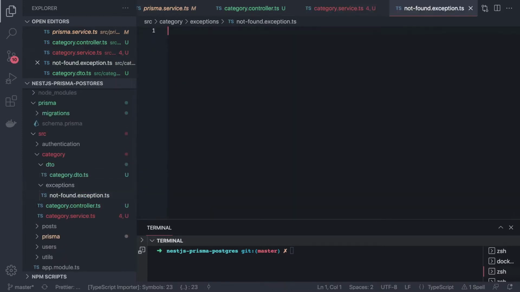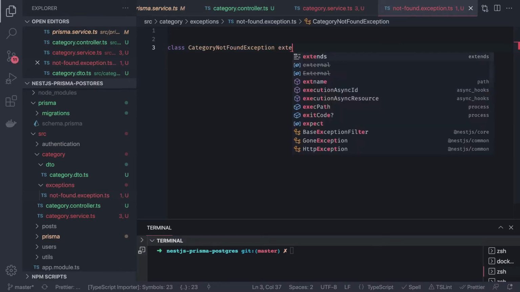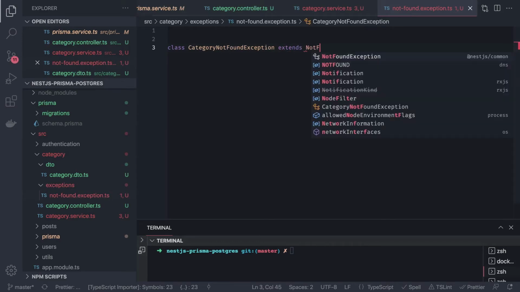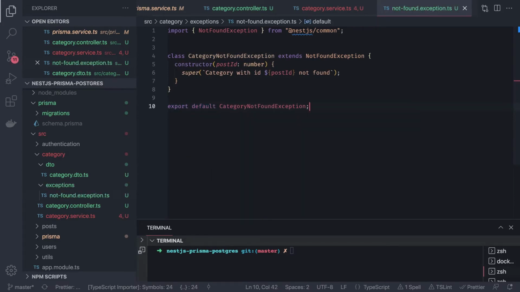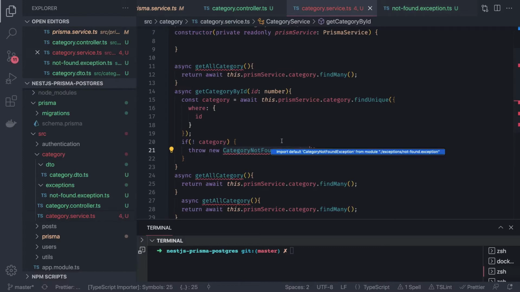And how we can create a simple exception is we can create a simple class CategoryNotFoundException extends. It should extend the HTTP not found exception, and then this is it. You can actually call the constructor of the not found exception. Okay, this is the category ID, category with ID not found. Export default CategoryNotFoundException, and we can import this wherever we are using it in the category service. CategoryNotFoundException, import this.